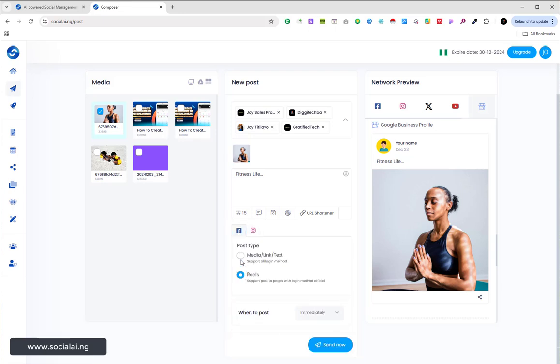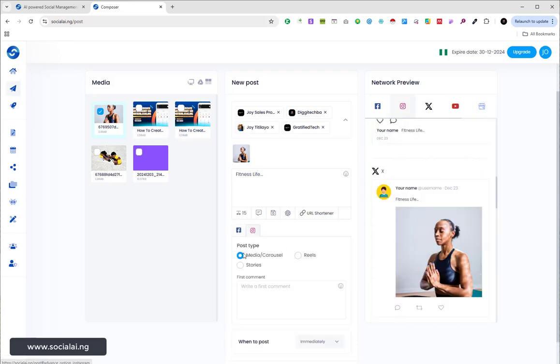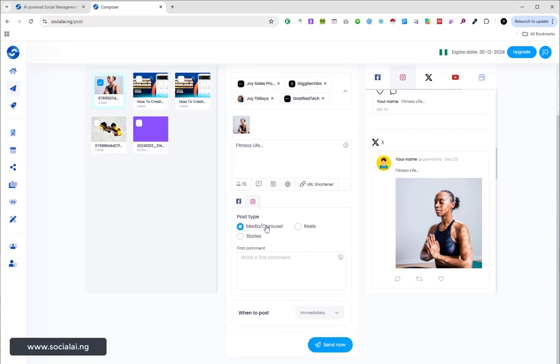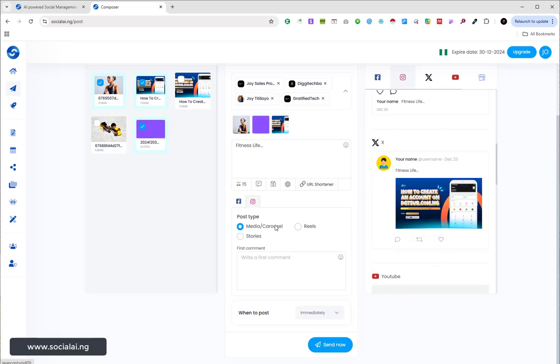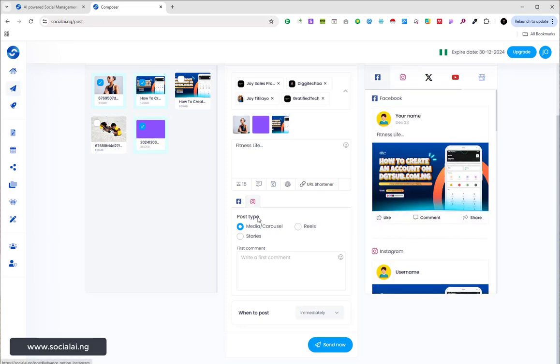You need to specify right here, but right now we are posting a media because this is not a video, obviously. On Instagram as well, you can specify if it's a story, whereby it's going to post directly to your story, your Instagram reels and media, right? You can also post a carousel by selecting multiple images that you want to use as a carousel for your Instagram.